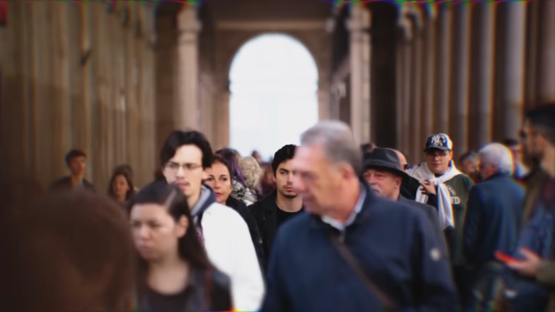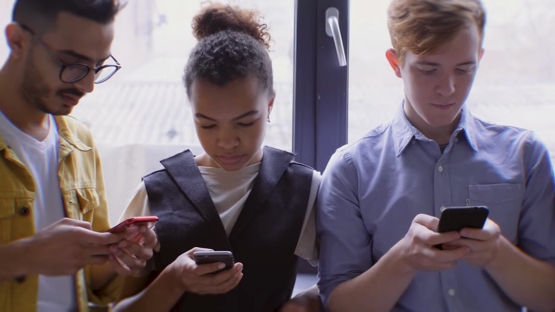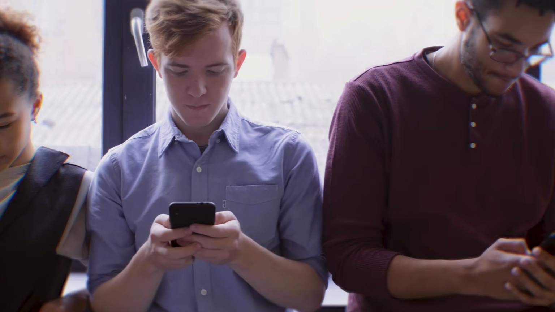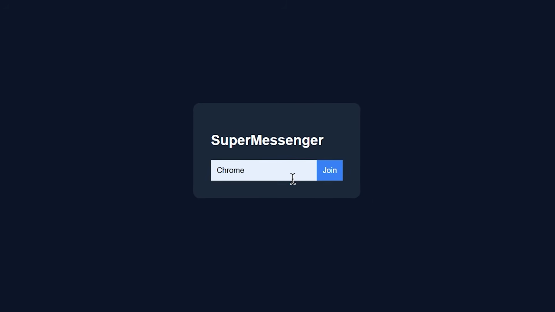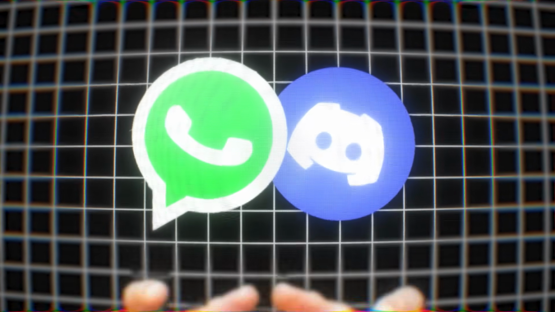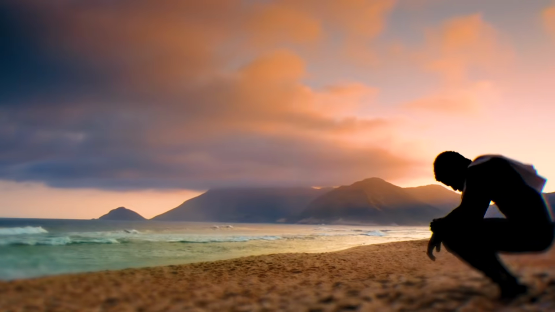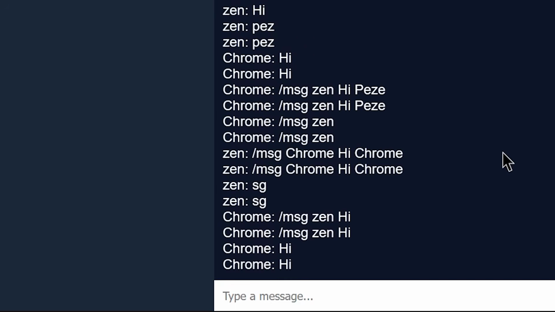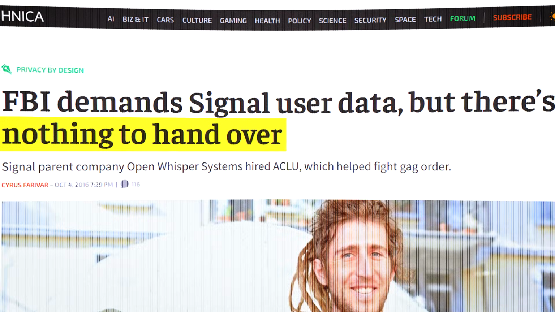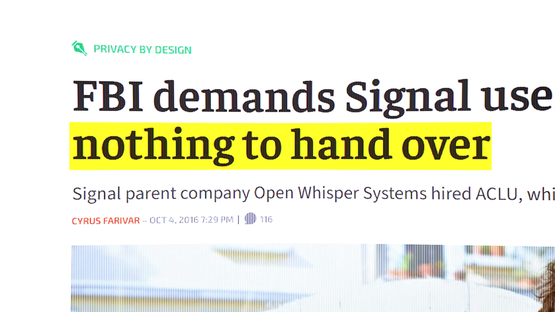And exactly this is the problem with most messengers. Even though there are some really good alternatives out there, the biggest problem are the users. If every one of your friends uses WhatsApp, you don't have much of a choice. Regarding my experiment, the rest of the 24 hours weren't so special. In the end, I understood why these big corporations have such a monopoly. But at the same time, we are the ones who can actually change that. So yeah, maybe don't use my messenger, but for example, Signal is a really good alternative that is widely regarded as one of the most secure messengers out there.